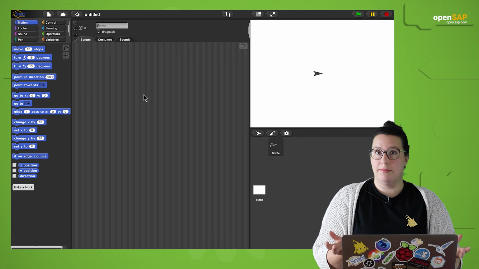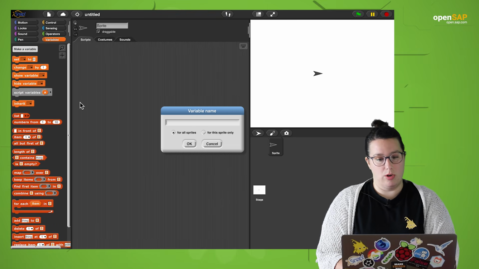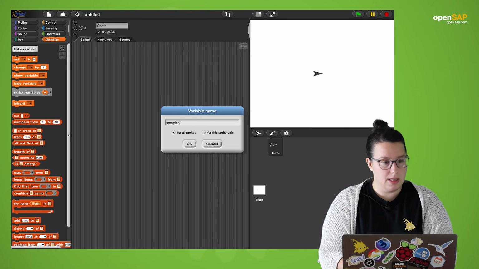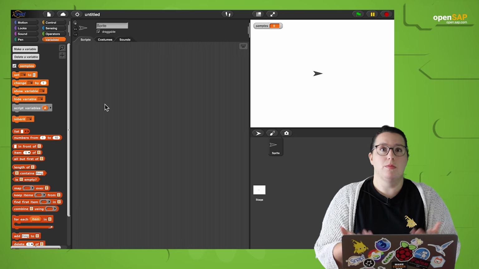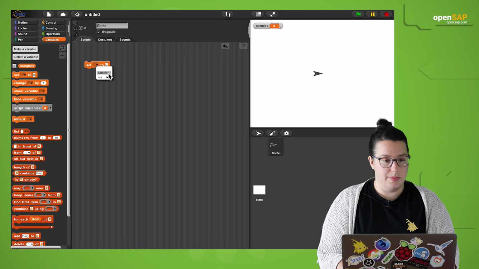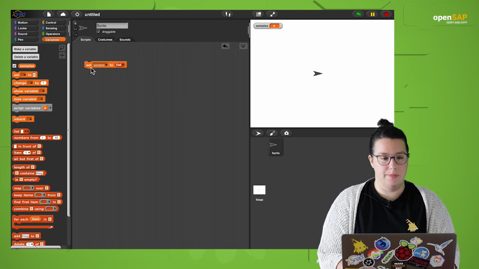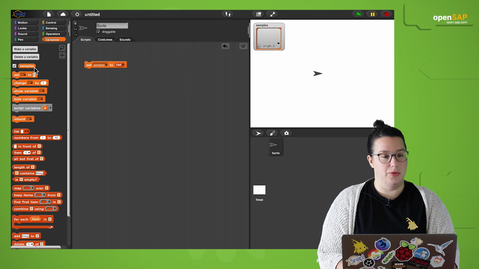Let's create random samples. For that, I'll create a variable first, which I call samples, and I want to add random values between -1 and 1 to that variable. So I want to create a list. Let's initialize that list first. So I'm going to set samples to an empty list. Here it is. Now we want to add values to it.